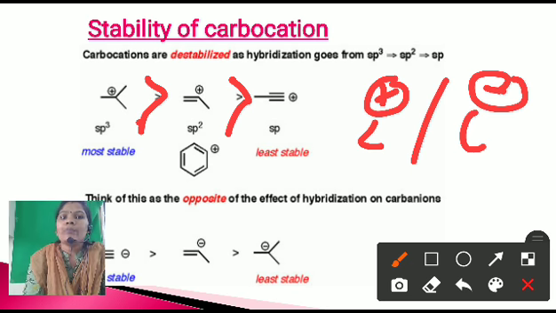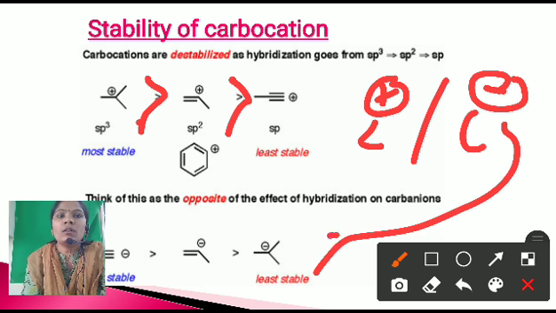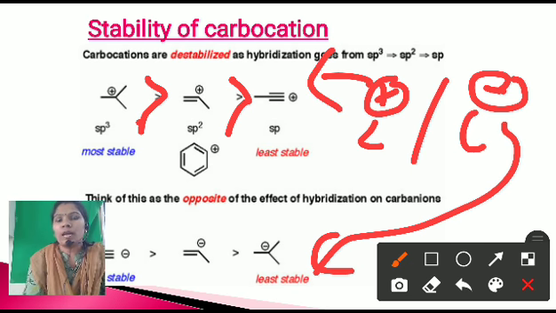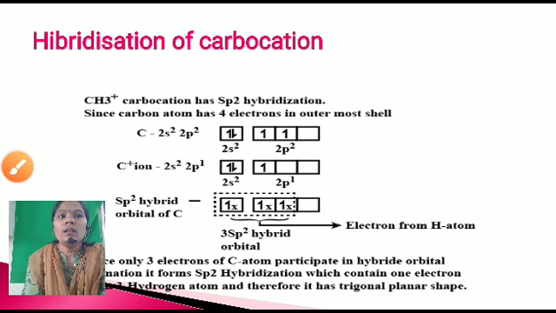If you find out the stability of the carbanion, here the tertiary or sp3 carbanion is the least stable carbanion, and the sp carbanion is the most stable carbanion. This is for carbanion, and this is for carbocation. The sp3 carbocation is the most stable carbocation, then sp2, and then sp carbocation. This is about the stability of the carbocation.